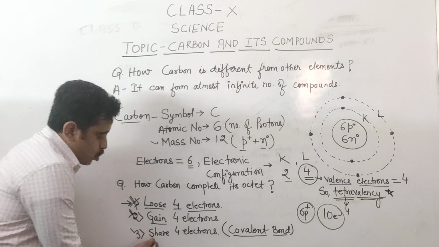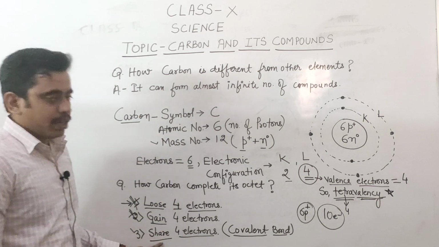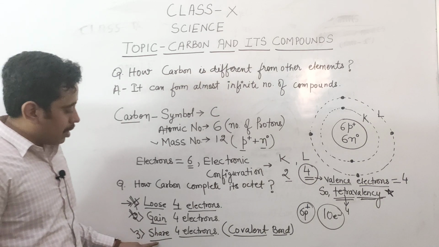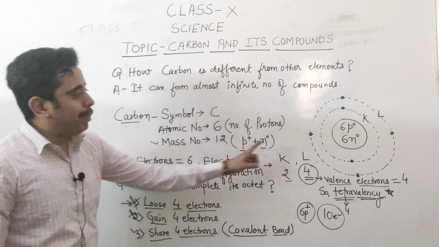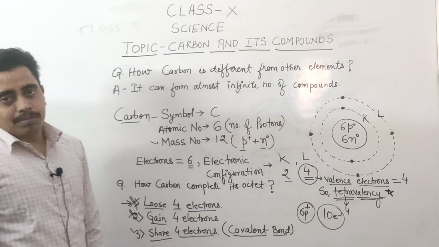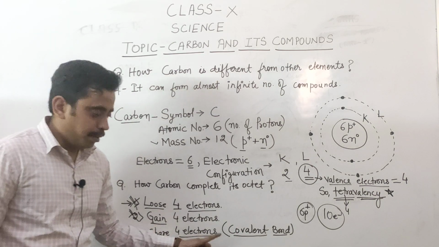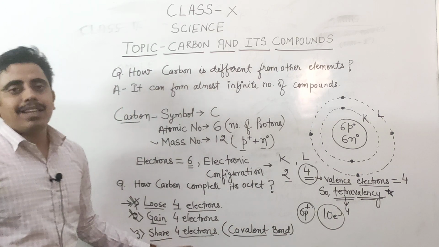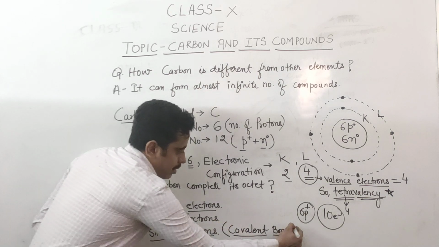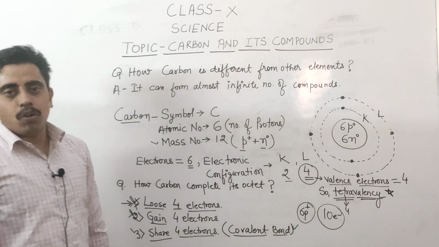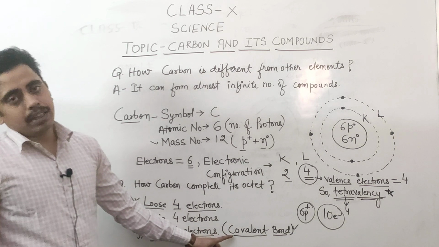Yes, students, it shares the 4 electrons with other atoms. This option is occupied by the carbon. Carbon shares the 4 electrons with other atoms to complete its octet. I repeat, the bond which is formed by the sharing of the electrons between the atoms, that bond is known as covalent bond. Okay, how the covalent bond will form, that we will see in the next video.